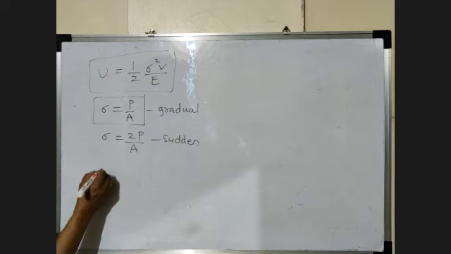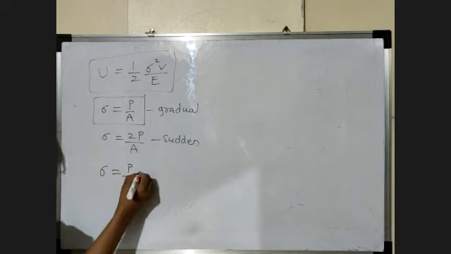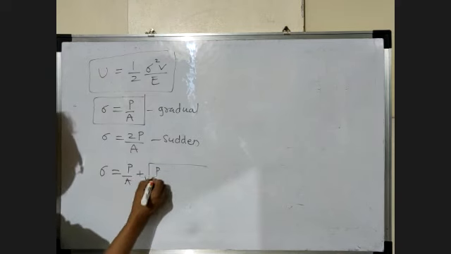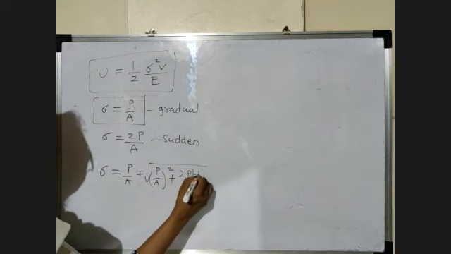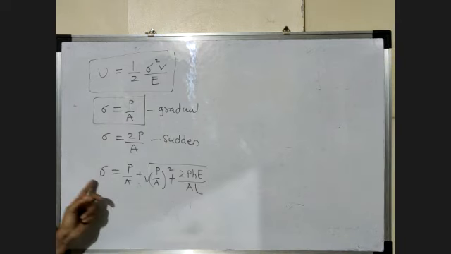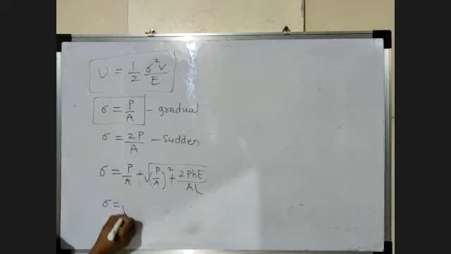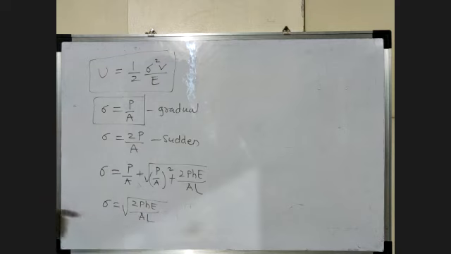The third is the formula of stress for impact type of loading: P by A plus under root P by A square plus 2PHE upon AL. Then the short formula is sigma equal to under root 2PHE upon V. So in the next lecture we solve the problems based on this strain energy topic. Okay, thank you.